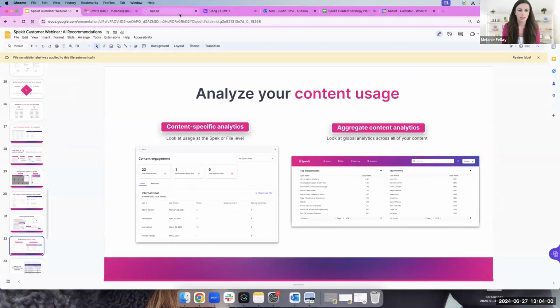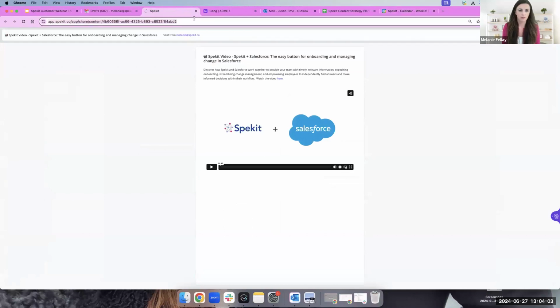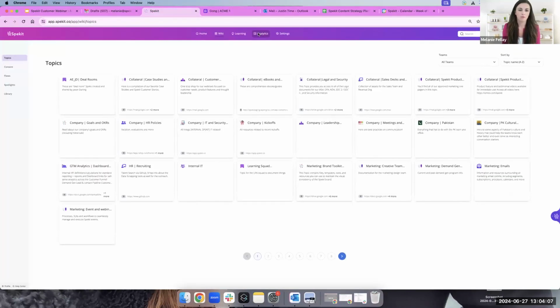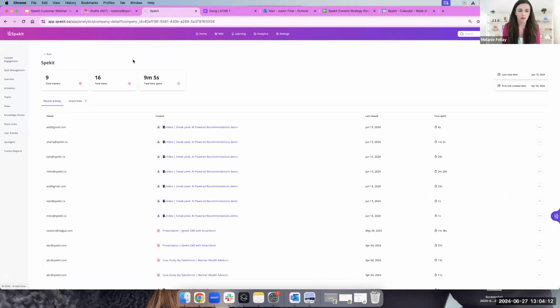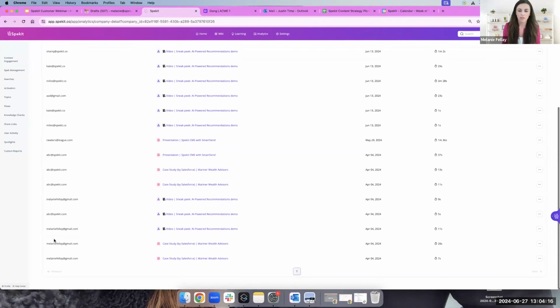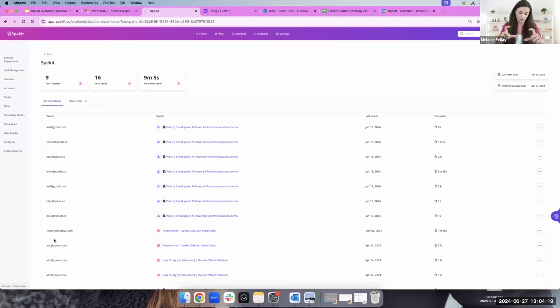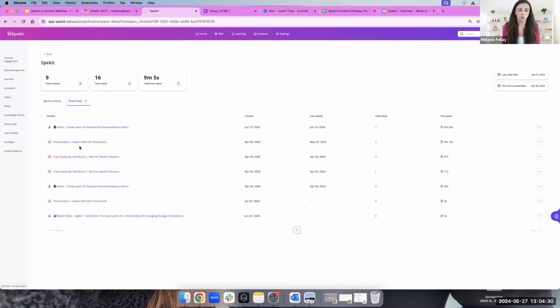One last quick update that I did want to share real quick. I'll just go into Spekit here. For those of you that are using our Smart Send functionality and our share links, we have now aggregated the information here so that you can see all recent activity. So all the folks that have looked at your content. So this is if you have a PDF that your rep has shared with a customer, you can now see all recent activity of folks that have looked at it, how much time they spent on it, etc. Or you can go to each individual link here and see additional data here.